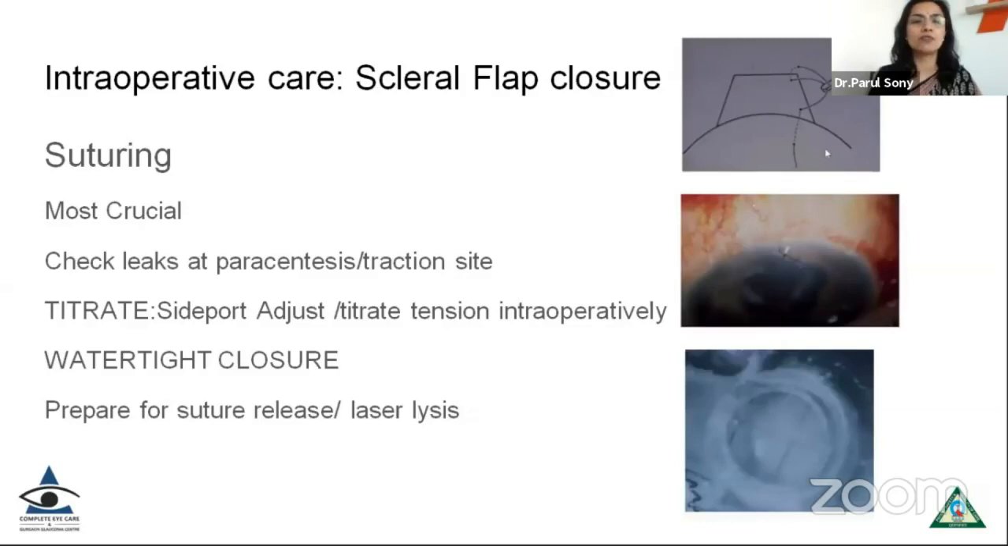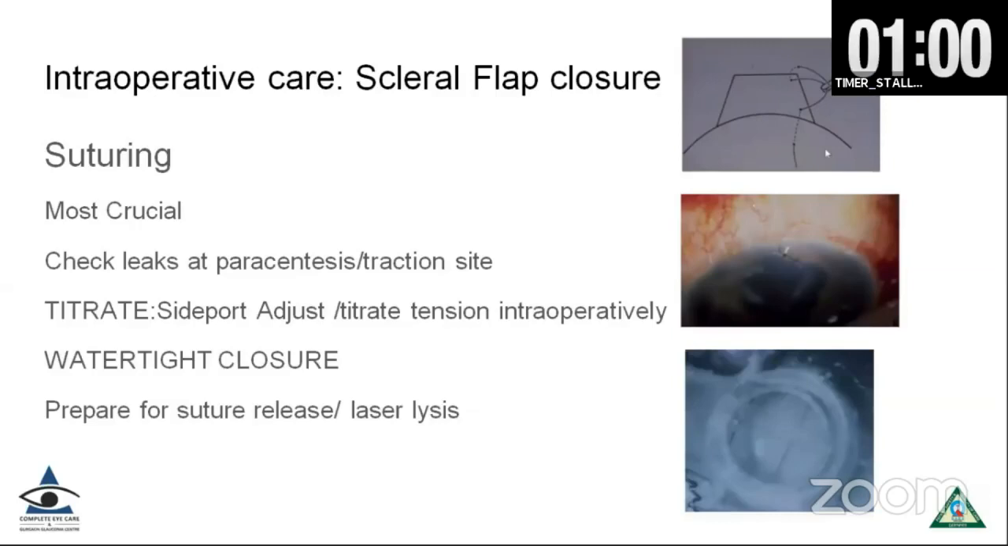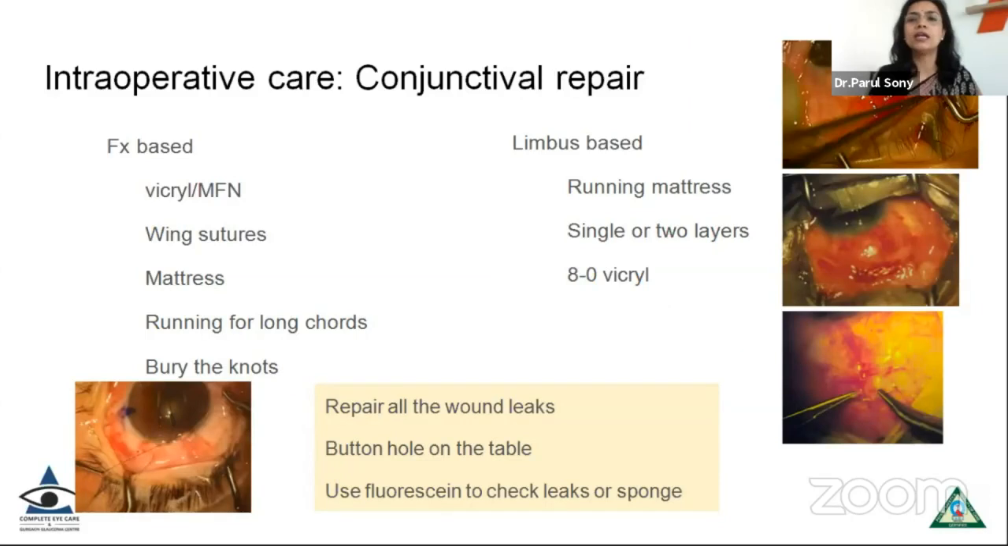We should always check the paracentesis and the traction site for any leak. And once they have been sealed, you should titrate your scleral flap sutures and side port and achieve a watertight closure. Now, conjunctival repair can be done using a running suture in a fornix based flap or interrupted sutures in a limbus based flap.